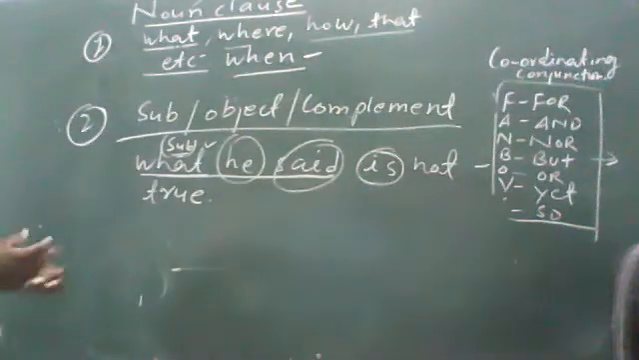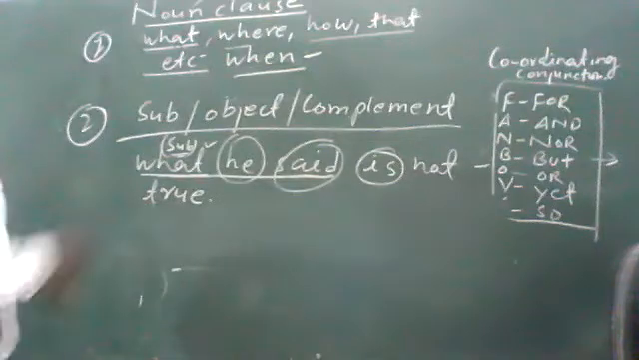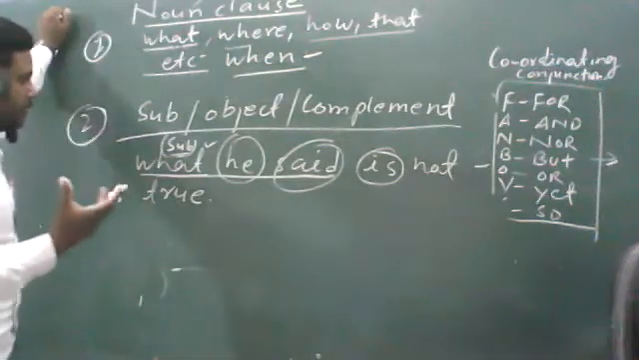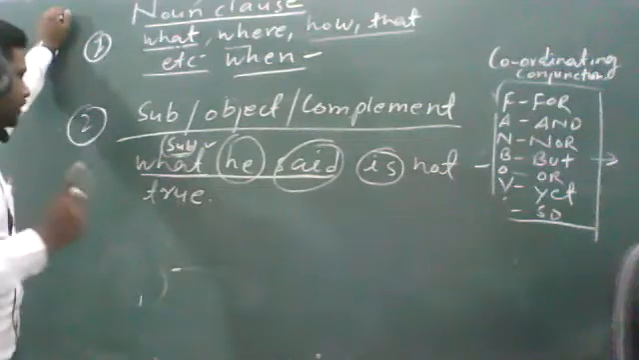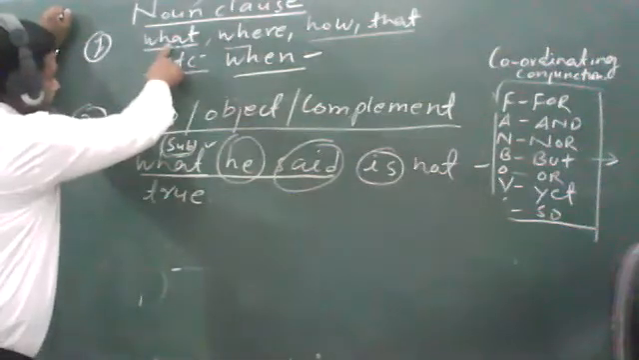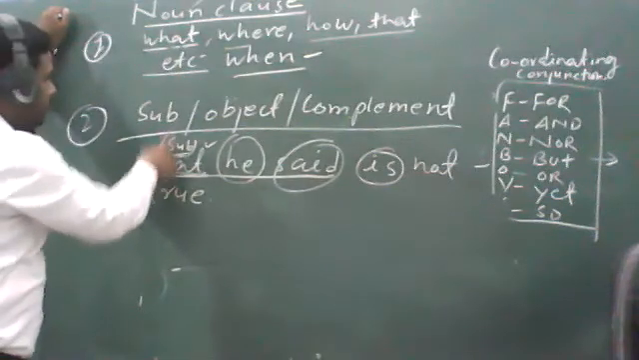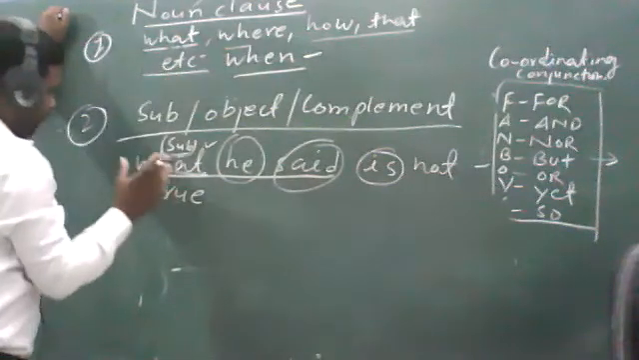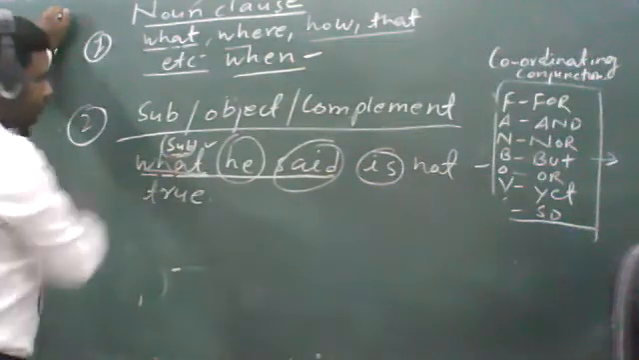So how will you know, if anybody says, how you can say this is a noun clause? So there are so many factors on the basis of which you can say this is a noun clause. First, you can see what I have written here, that it might start with the what. So it has started with the what word, and a noun clause can be used as a subject. So it has been used as a subject here.